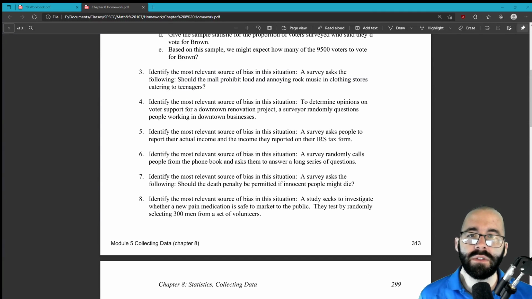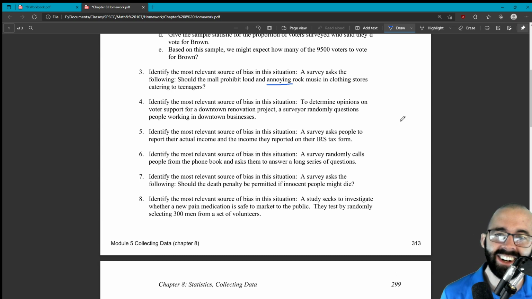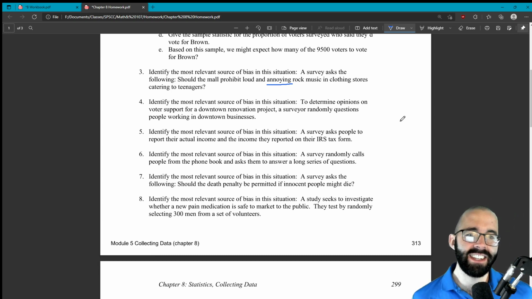Identify the most relevant source of bias for a survey that asks the following. Should the mall prohibit loud and annoying rock music in clothing stores catering to teenagers? There's a little bias here. It's a leading question.